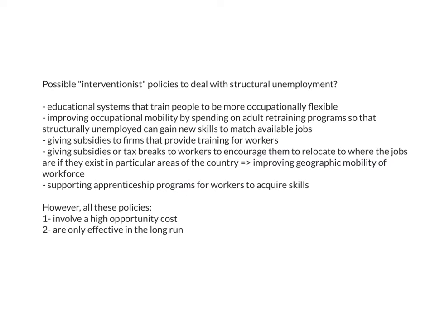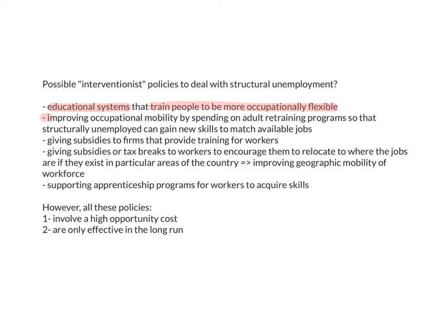Now, there are two types of policies the government can use to deal with structural unemployment. There are interventionist policies, where the government actively interferes in the market. So one thing that the government can do is set up educational systems that train people to be more occupationally flexible. If people are trained to only do one thing that can easily be automated or replaced by technology, they're more likely to suffer from structural unemployment sometime during their career. So train people to be more occupationally flexible, have a variety of skills.